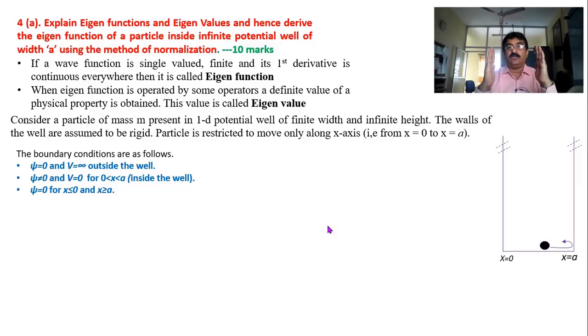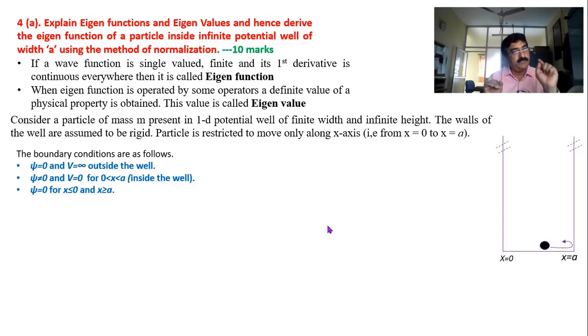See, the well has two walls, this wall and this wall. From here to here the distance is a. So this wall is at x equal to 0, this wall is at x equal to a. So all these things are there in the boundary conditions. So these boundary conditions are very important.